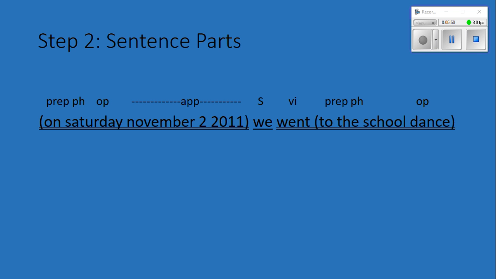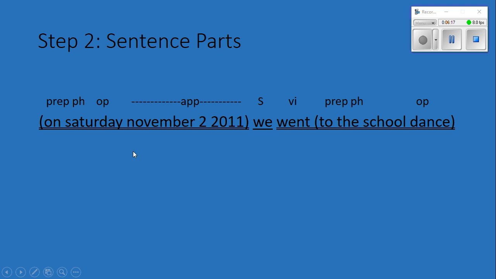Sentence parts. The first thing that we're going to do is find our subject and our predicate. So we is our subject, and then we have this date part, and this part following the verb is our predicate. Next, we'll look at our verb. We have went, which we know is an action verb, but it doesn't say went who or went what. We followed with a preposition, so that's an intransitive verb. We'll mark our direct objects. We don't have one in this sentence.